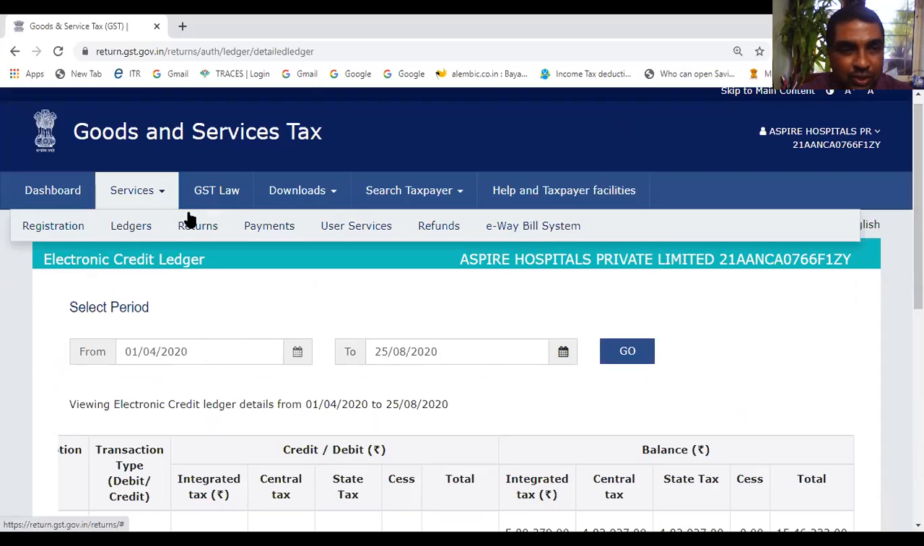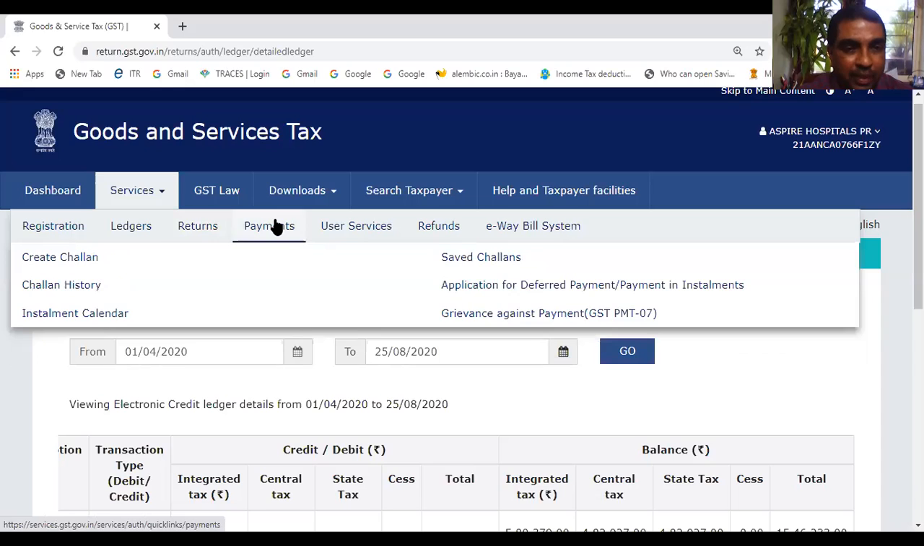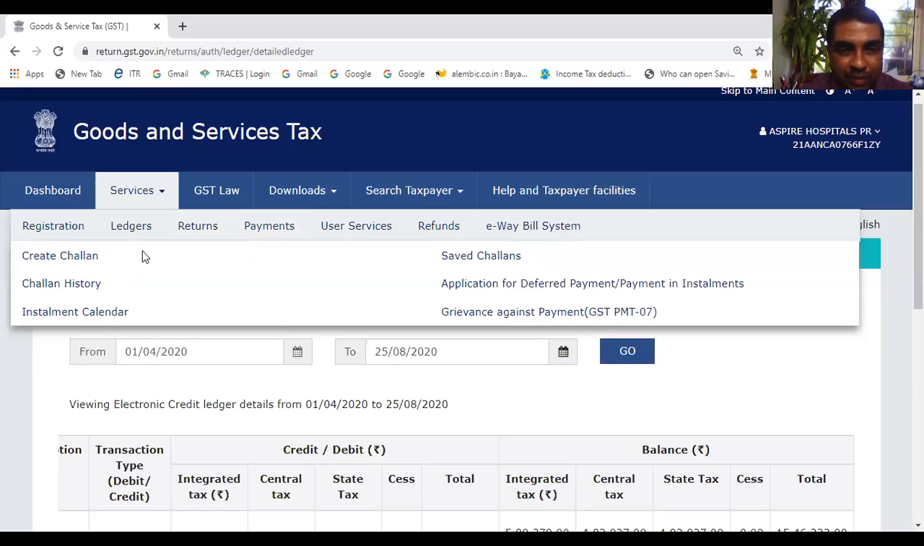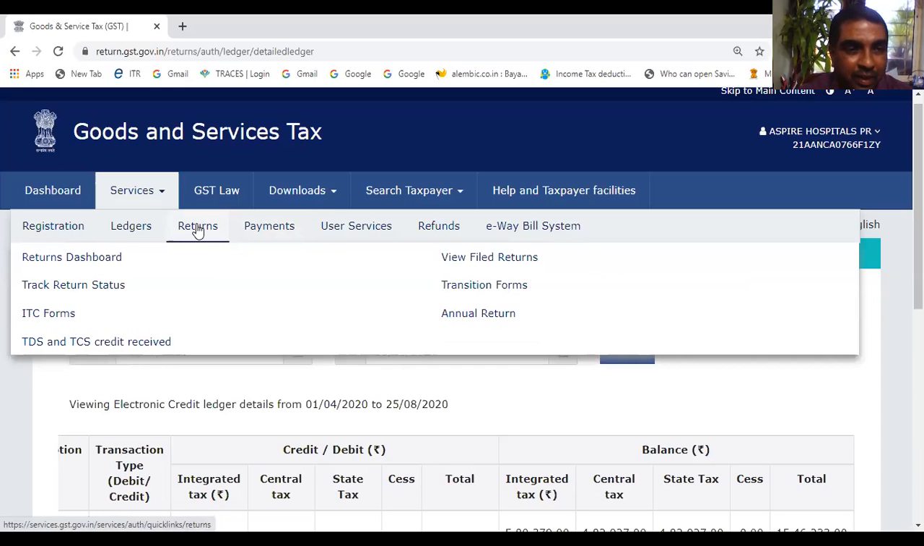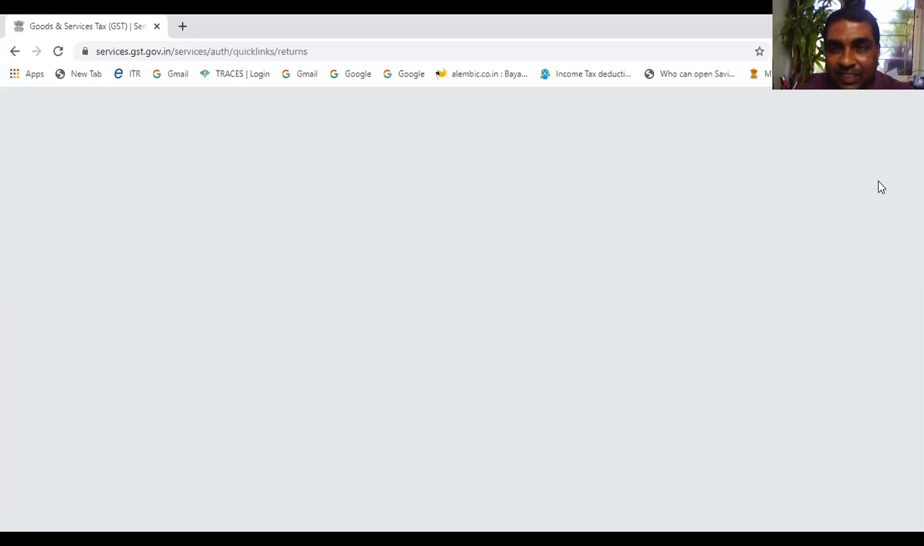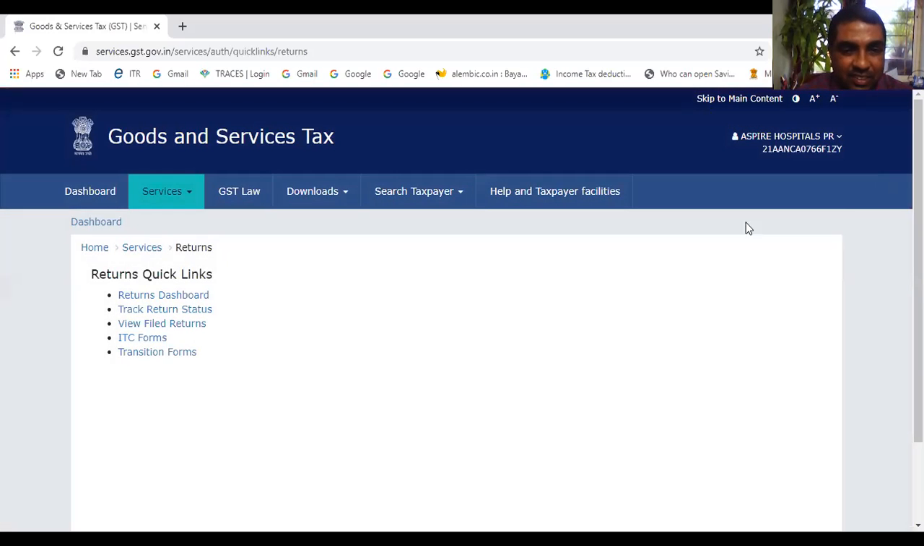But right now, I'll just give you some idea. Payments can be made through here, through Create Challan. Some other day I'll show you. And just have an idea about returns. So these are various kinds of returns. You can go to the return dashboard and find out which returns are to be filed.